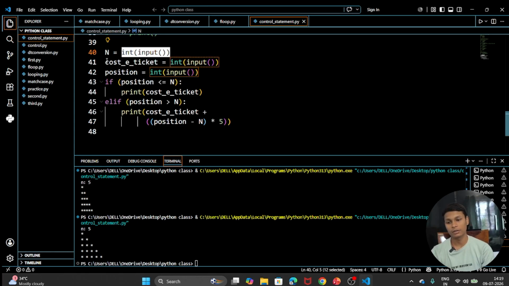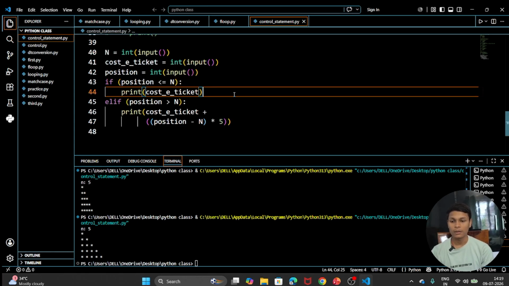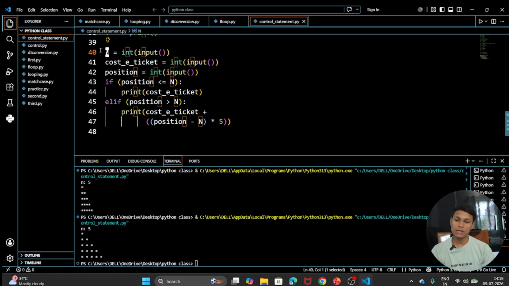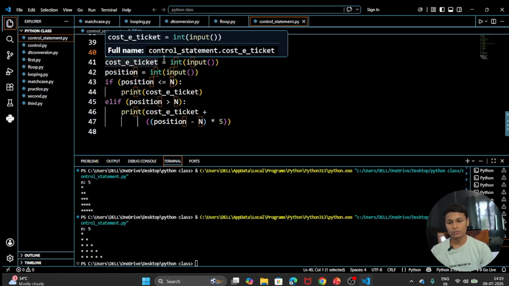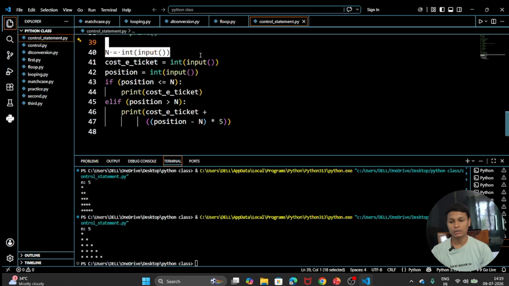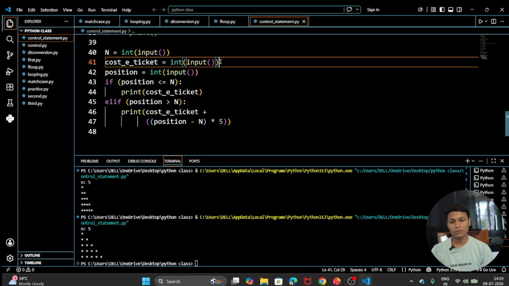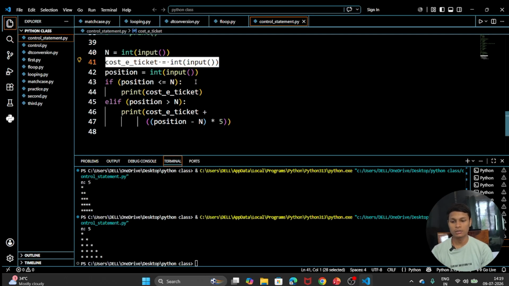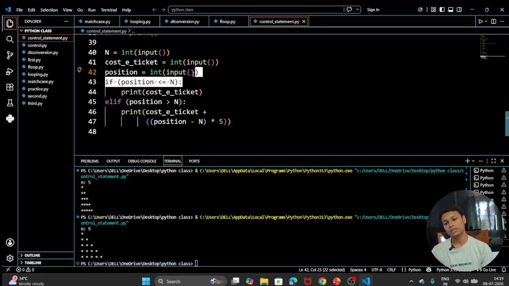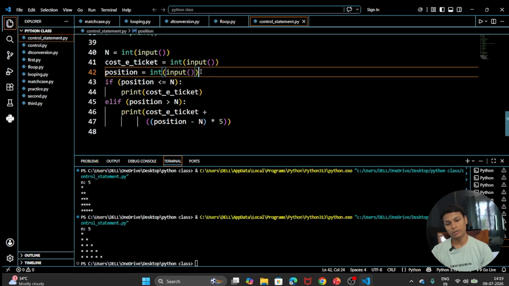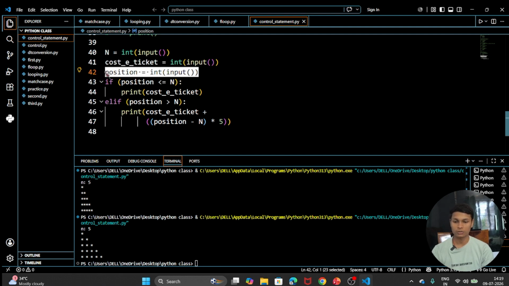This will be written at this place, inside n. The cost of a normal ticket is written in this part, and the position of the person standing in the line is written in position. I think you understand these three inputs. So after that, what are we going to do? We are going to write our condition.